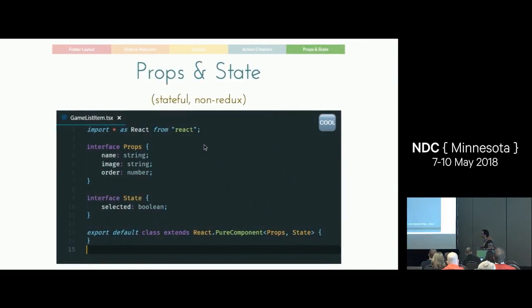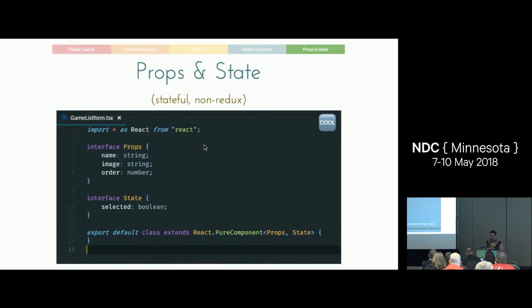Finally, the last set of patterns. Props and state, just for regular components. If you have used TypeScript with React, this shouldn't be a surprise. This is just the most basic stuff that you could do with TypeScript and React.